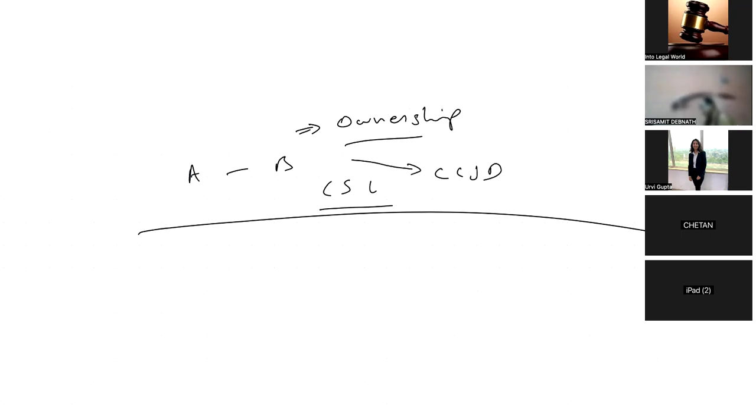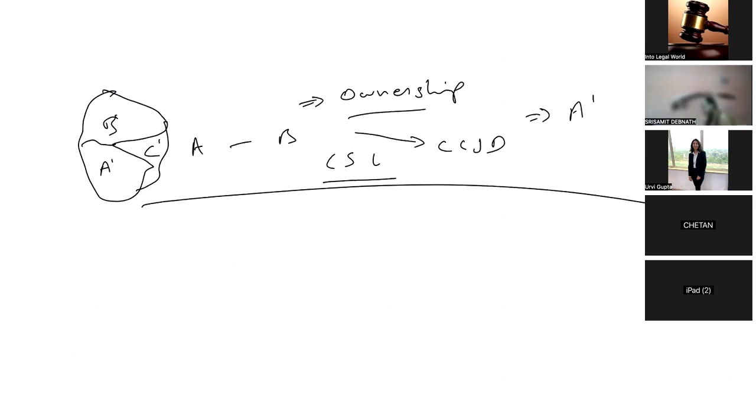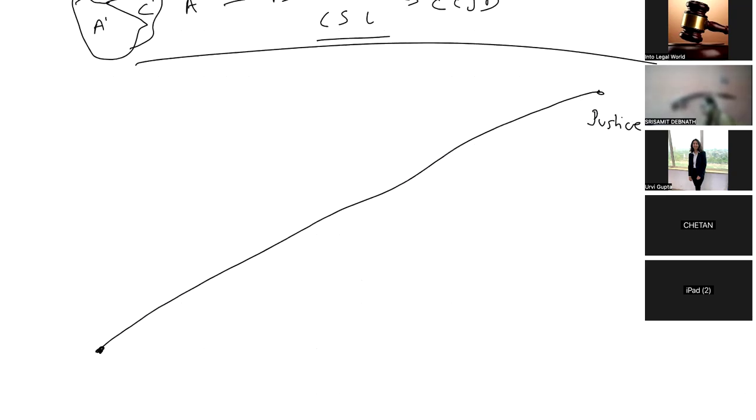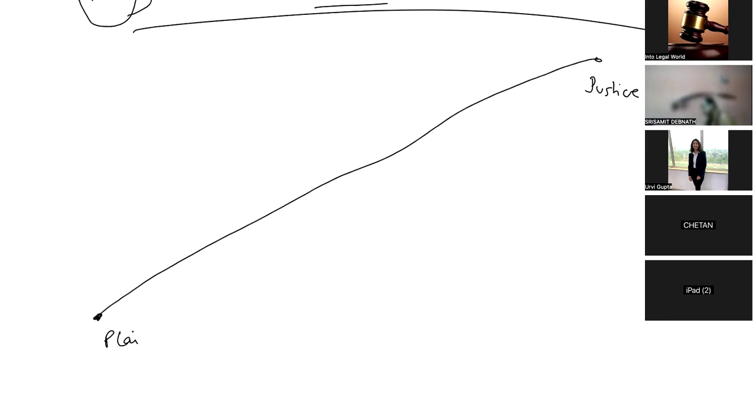Let's say this is the map of the property: A1, B1, C1. So the subject matter of the suit is A1. Now, in order to reach justice, A will first file a plaint.